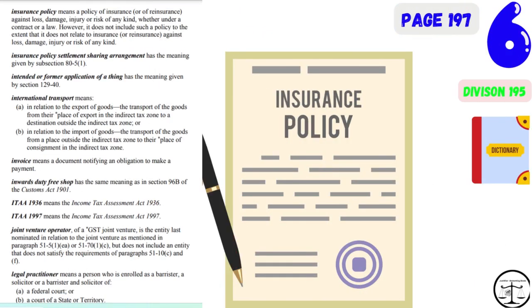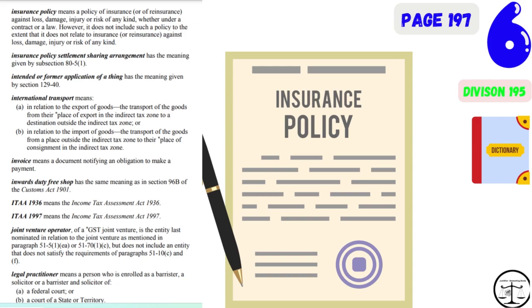Now we head to Section 6. Now we will explain words on page number 197 of Division 195 of GST Act Volume 2. This is Section 6 of this video, for Dictionary. Please find words on screen.